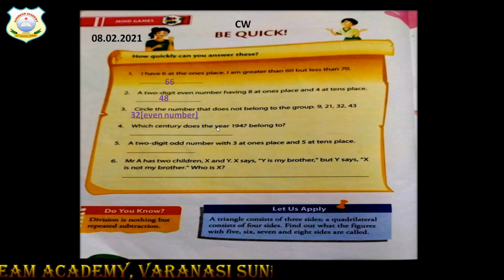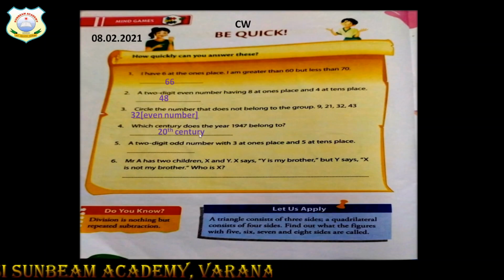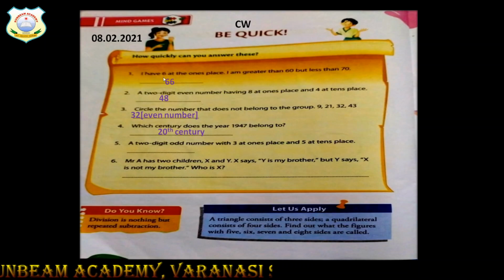Which century does the year 1947 belong to? Children, when we calculate the century, we add 1. So when it is 19, then we will say that it is the 20th century. As you can see here in the date, 2021 is going on.